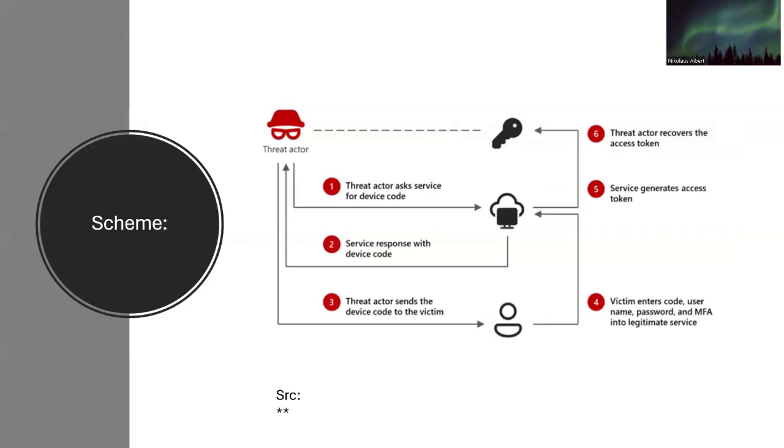This shows the scene of how the threat actor launches the attack. First of all, the threat actor asks the service for a device code, and then the service responds with the device code. Thirdly, the threat actor sends the device code to the victim. The victim enters the code, username, password, and multi-factor authentication into the legitimate service. And then the service will generate an access token. Lastly, the threat actor recovers the access token.